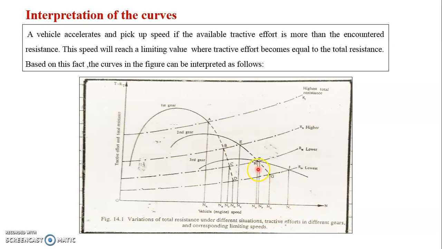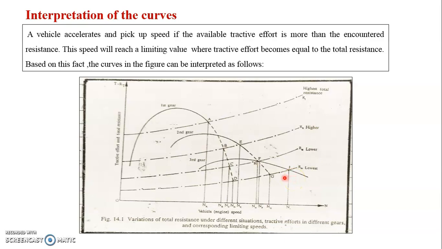This speed J, NJ, will be the highest speed, as at this speed the vehicle is overcoming the lowest resistance R4, which is the lowest resistance a vehicle can encounter on the road surface.